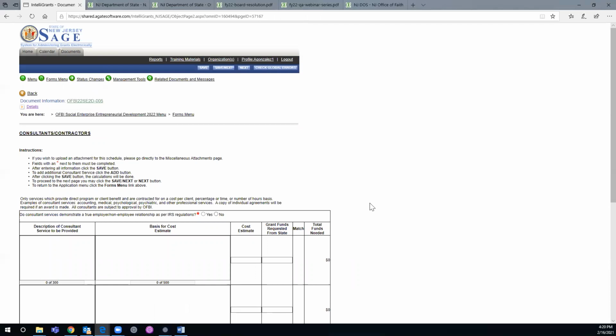So when you get to consultants, you might think, you know what, I think we want to, hold on. 16,200, I think that gives us $3,800 left. I think we want to get a fund developer in here, or a marketing expert. So let's put marketing expert. You come up with a reason for what he or she is going to do. The total cost is $3,800, and you're going to charge the grant